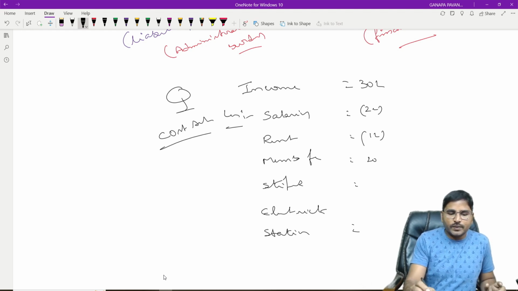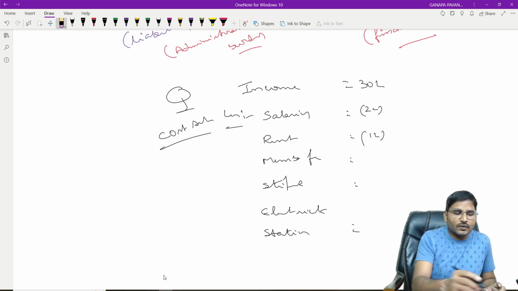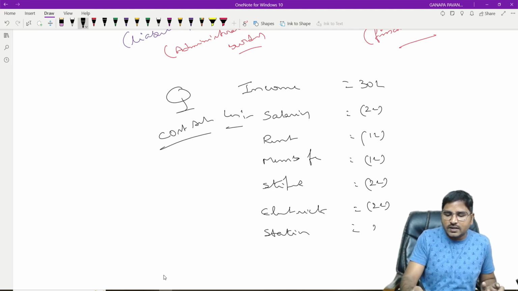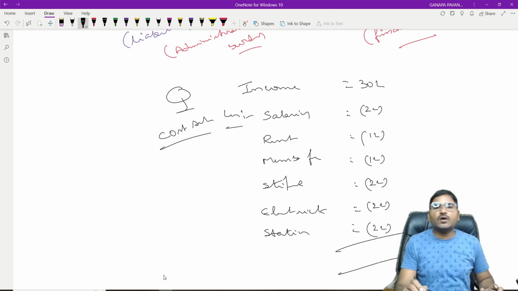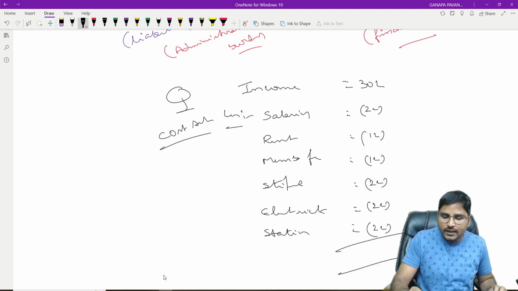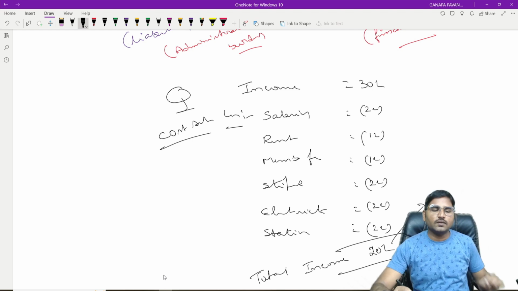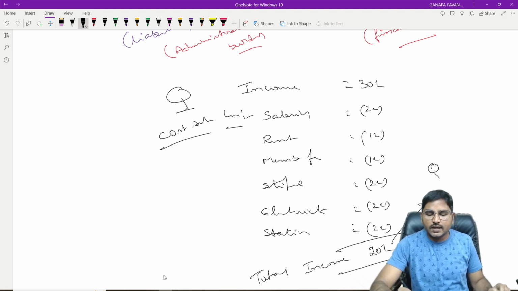But for our convenience, I am making it 1 lakh. Okay. Next, stipend 2 lakhs, electricity bill 2 lakhs, and stationery and other expenses 2 lakhs. So after reducing all these expenditures, he is getting a net profit of 20 lakhs. This is called total income, the income of 20 lakh rupees the cost accountant is getting. He has to pay